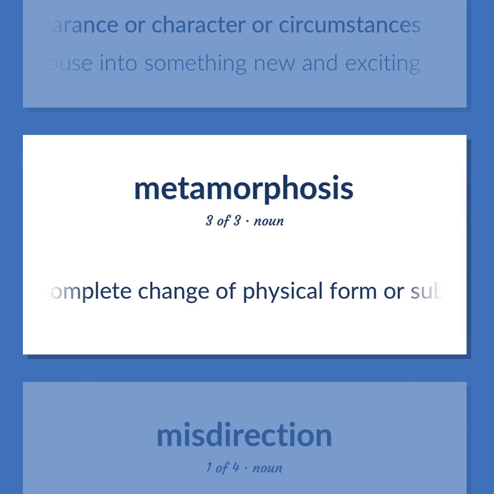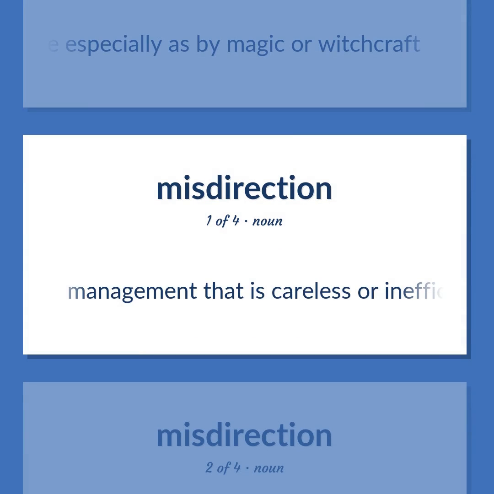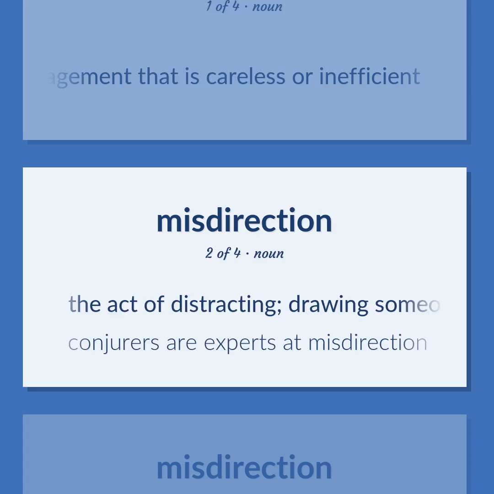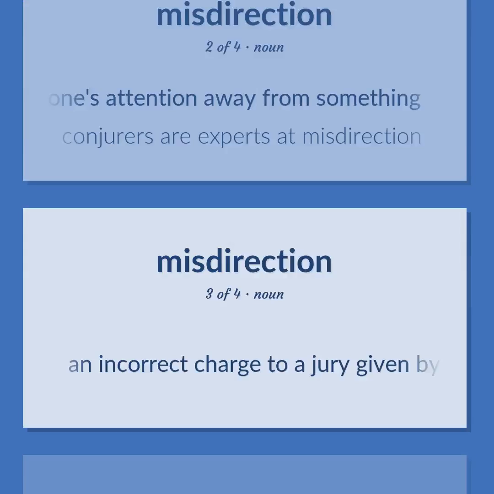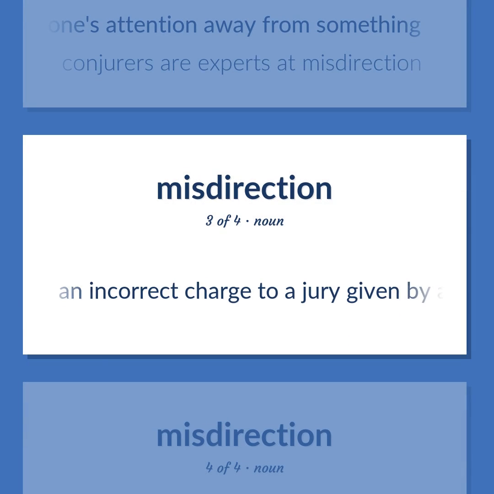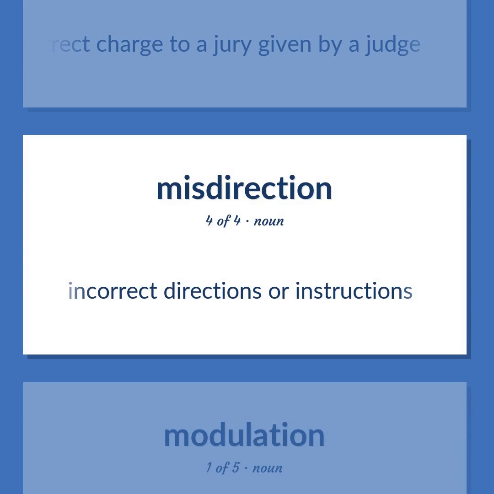A complete change of physical form or substance, especially as by magic or witchcraft. Management that is careless or inefficient. The act of distracting, drawing someone's attention away from something. Conjurers are experts at misdirection. An incorrect charge to a jury given by a judge. Incorrect directions or instructions.